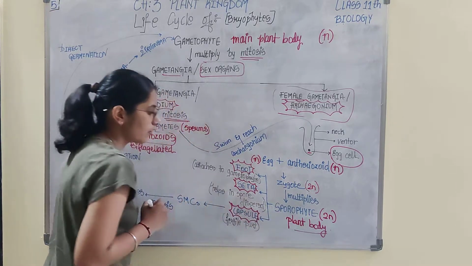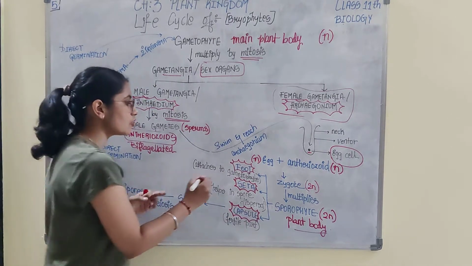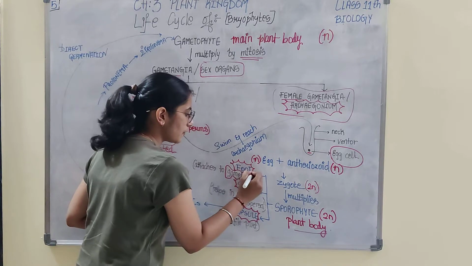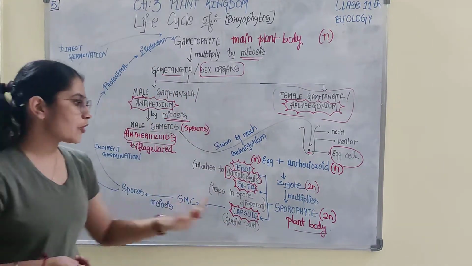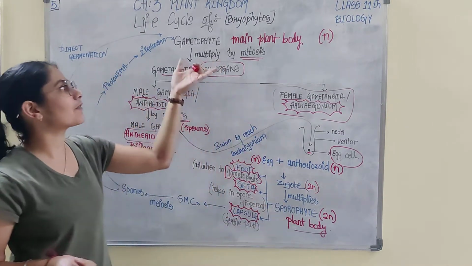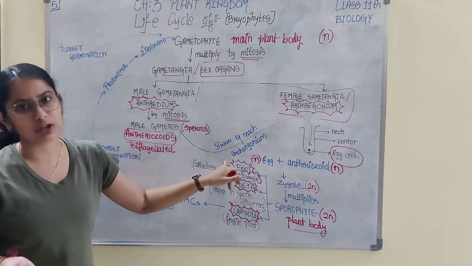The sporophyte uses the foot to attach to the gametophyte. Since sporophyte is a parasitic body, it remains attached to the gametophytic plant body with the help of this foot.